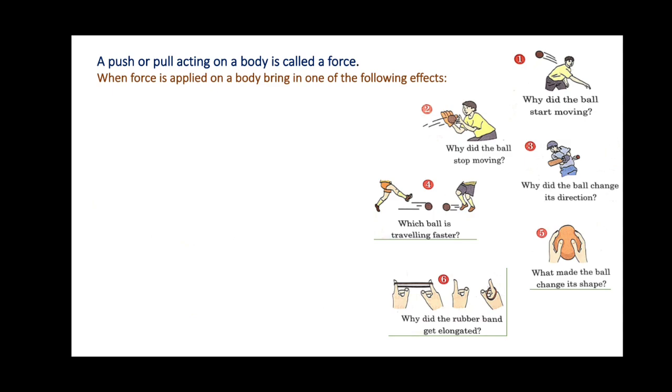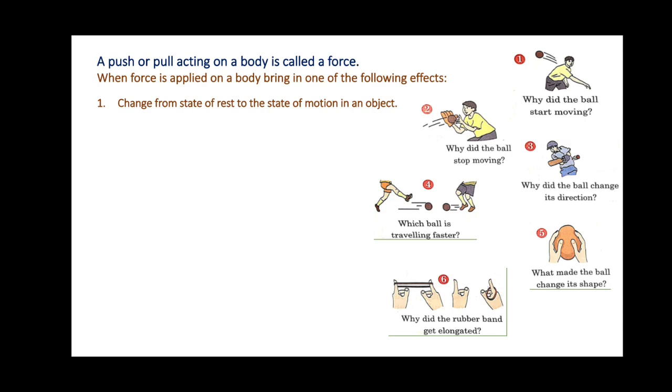Let me repeat it again for you. You have to observe it properly and carefully. First, the ball was in the state of rest, as it was in the hands of the boy. And when the boy threw the ball, it changed to the state of motion. And motion means movement, in the state of movement. So this becomes a change from the state of rest to the state of motion in an object.